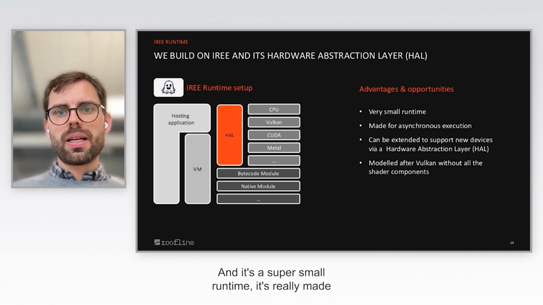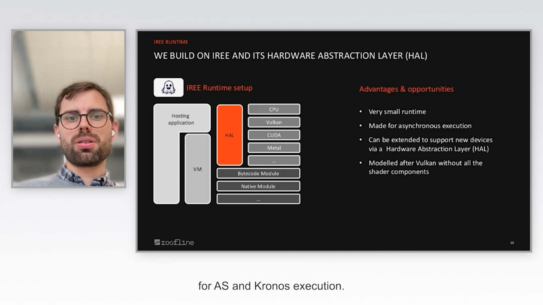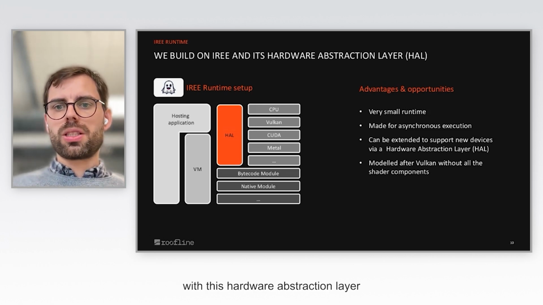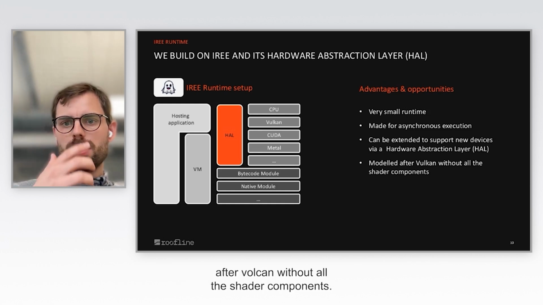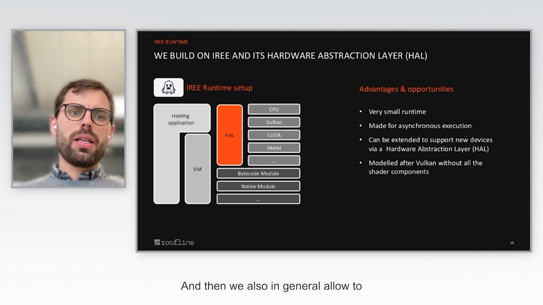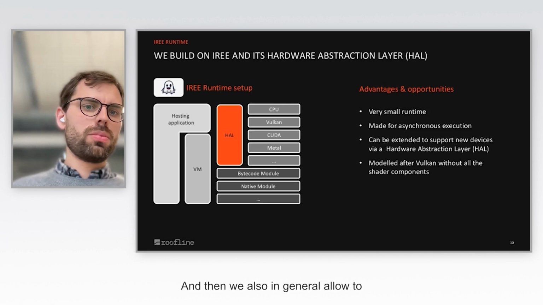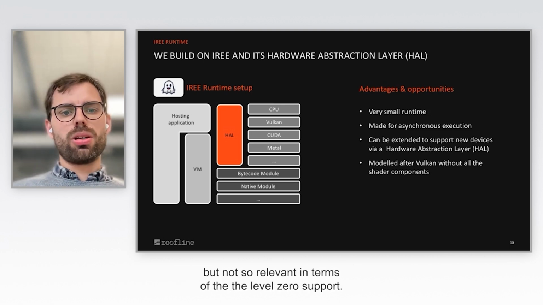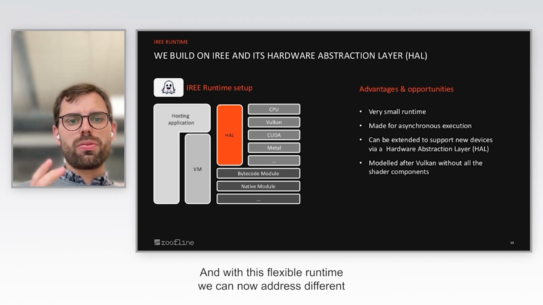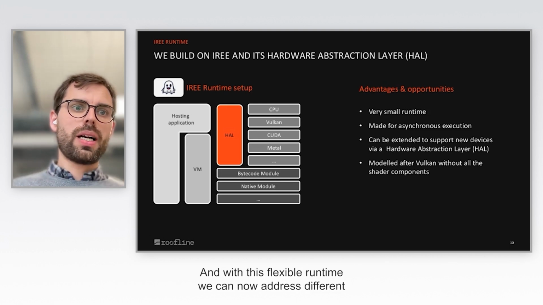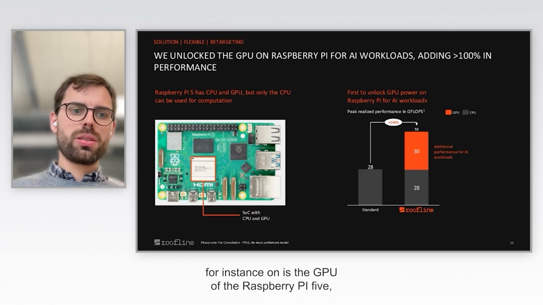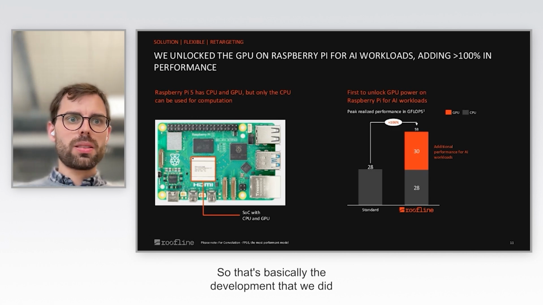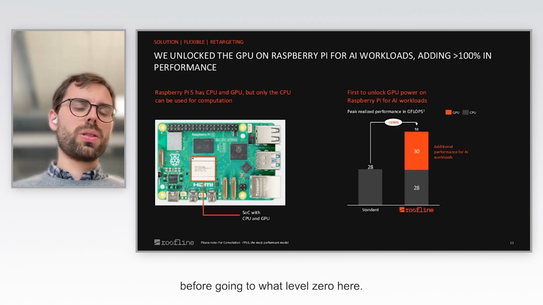And it's a super small runtime. It's really made for asynchronous execution, so you can invoke the kernel and then get it back. And everything's abstracted with this hardware abstraction layer. And basically, it's modeled after Vulkan without all the shader components. And then we also, in general, allow direct bytecode modules or native modules if that's required, but not so relevant in terms of the Level Zero support. And with this flexible runtime, we can now address different target hardware. And one target hardware that we are working on, for instance, is the GPU of the Raspberry Pi 5. It's a SPIR-V interface, so that's basically the development that we did before going towards Level Zero here.